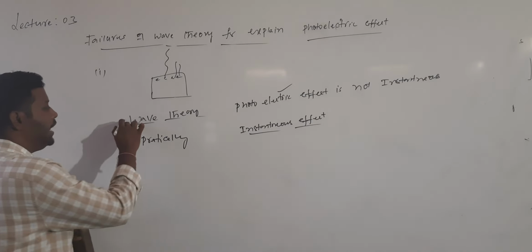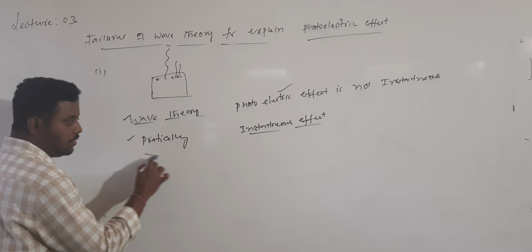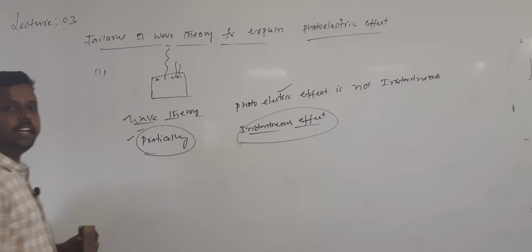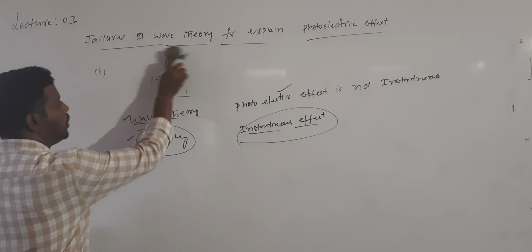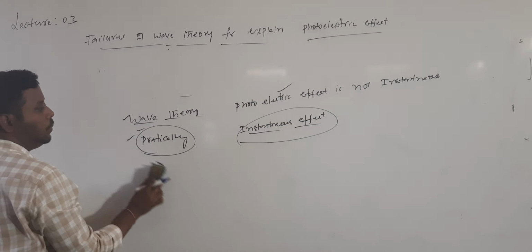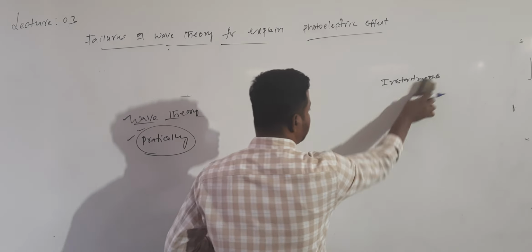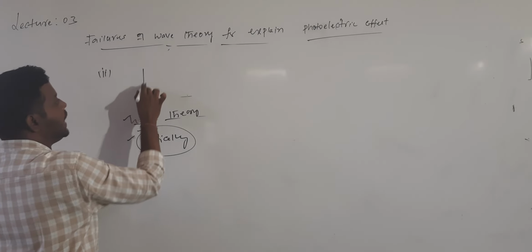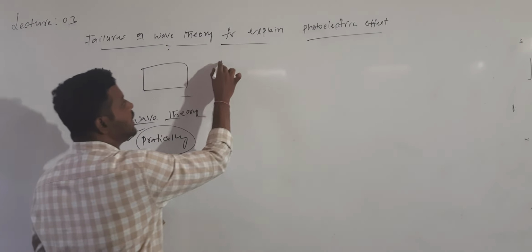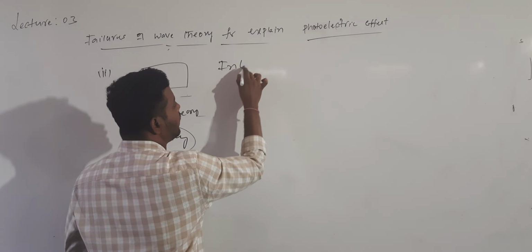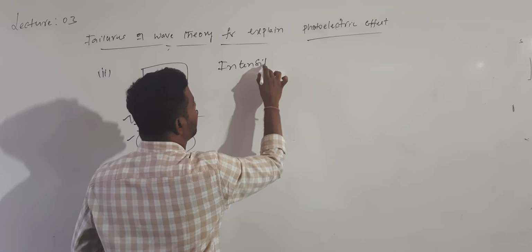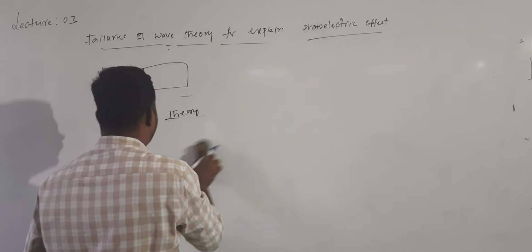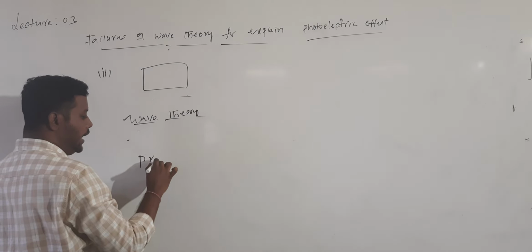So this is theoretical and this is practical. Which one do we need to believe? Practical. Practically it is instantaneous, but theoretically it is not instantaneous. So this is the first drawback. And the second drawback is this: according to this wave theory, the energy of the wave, so what is the meaning of intensity? According to wave theory and according to practical observation.